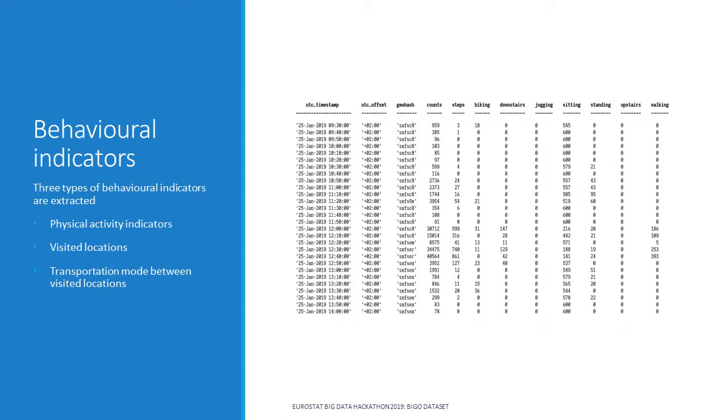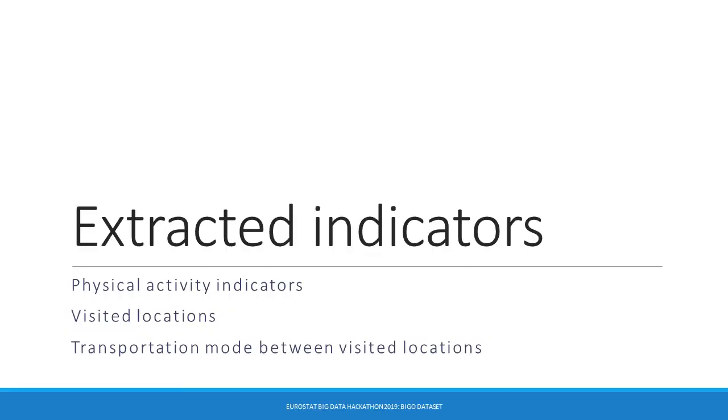Finally, the behavioral indicators are provided in tables per user. 3 tables are computed regarding physical activity, visited locations, and transportation mode. In this section, the extracted behavioral indicators will be presented in detail.